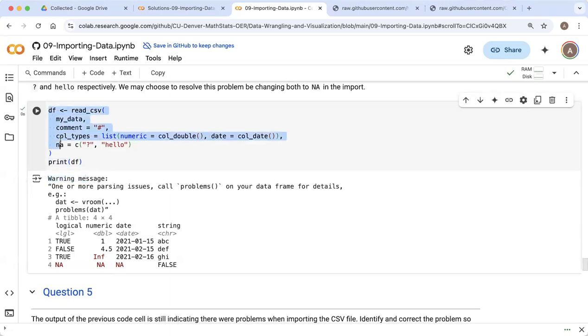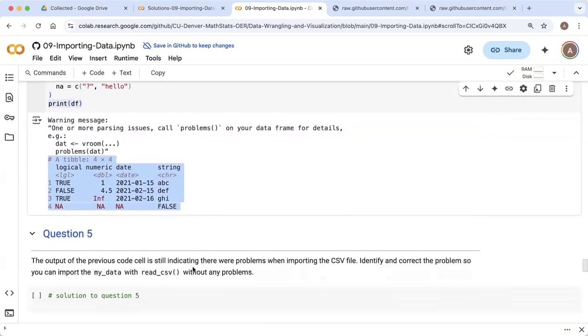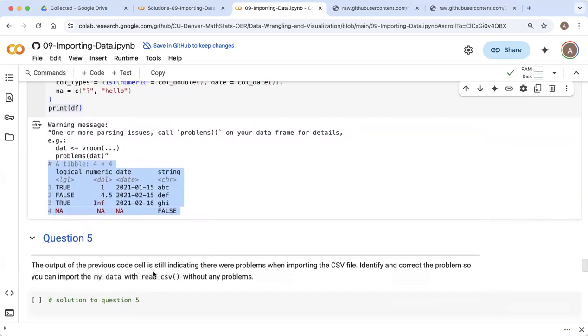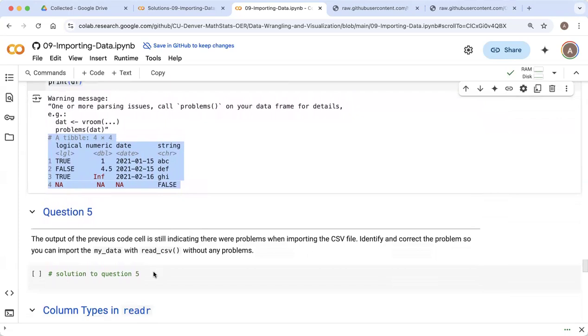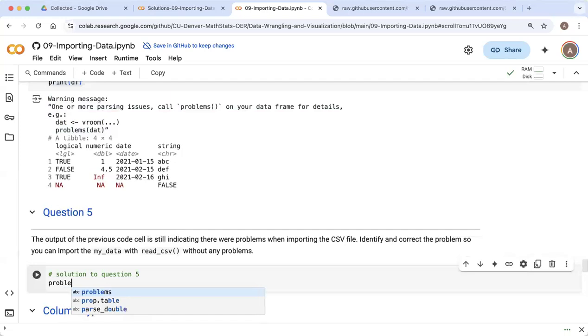this first command, I got a warning message that I can see right here. But this is not a crash, so the code worked okay. It's just saying some transformation occurred when it ran this command, and as a result, okay, here's the data frame that was created. And let's identify what the problem that happened is. So this is saying there were some problems that might have occurred. Question 5 is asking me to identify what the problems were and then correct them. So step 1, you can't correct the problem until we know what it is.